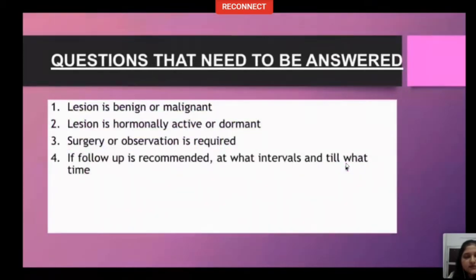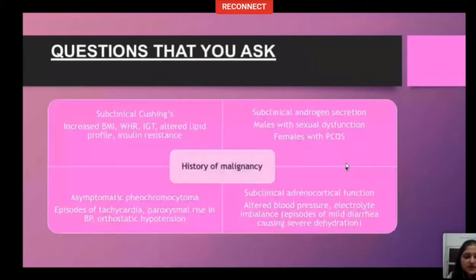The questions that have to be answered on imaging when you see an adrenal incidentaloma, first and foremost, is the lesion benign or malignant? Second, is the lesion hormonally active or dormant? Third, is surgery or observation required? And fourth, if follow-up is recommended, at what intervals and till what time? To answer these four questions, you also ask some questions. That means you take history.